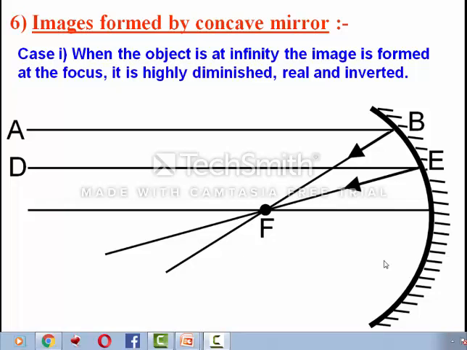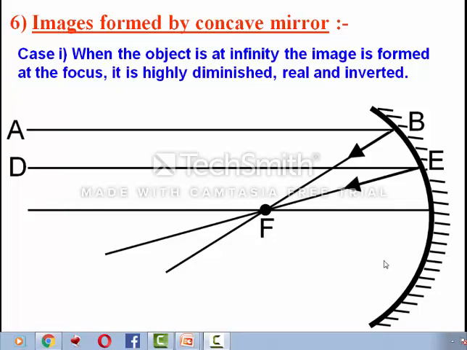Rule number 3 was any ray which passes through the center of curvature, after reflection it will bounce back in the same path. And rule number 4 was any ray which falls at the pole, the angle which it makes with the principal axis, with the same angle it will reflect back, that is angle I is equal to angle R. And we have also seen that in the case of concave mirror, the reflected ray passes through focus, but in the case of convex mirror, the reflected ray does not pass through focus, it seems to pass through focus.